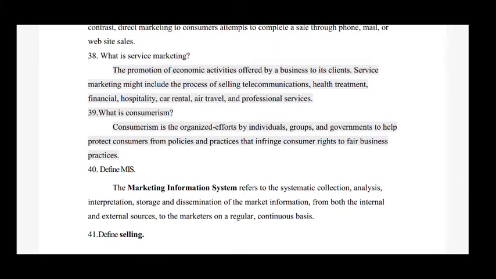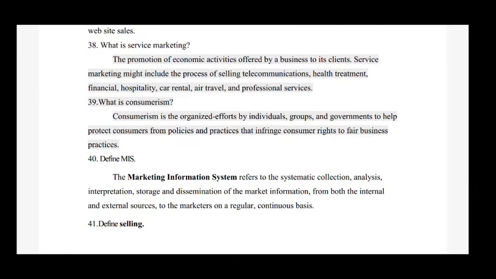So the next question is, what is service marketing? Answer is, the promotion of economic activities offered by a business to its clients. Service marketing might include the process of selling telecommunication, health treatment, financial, hospitality, car rental, air travel and professional services.